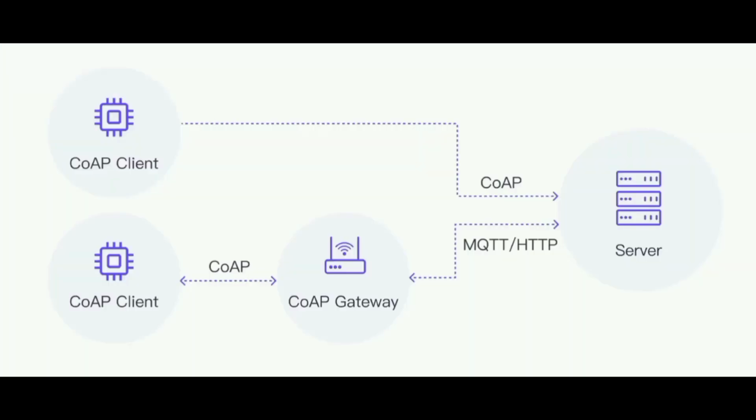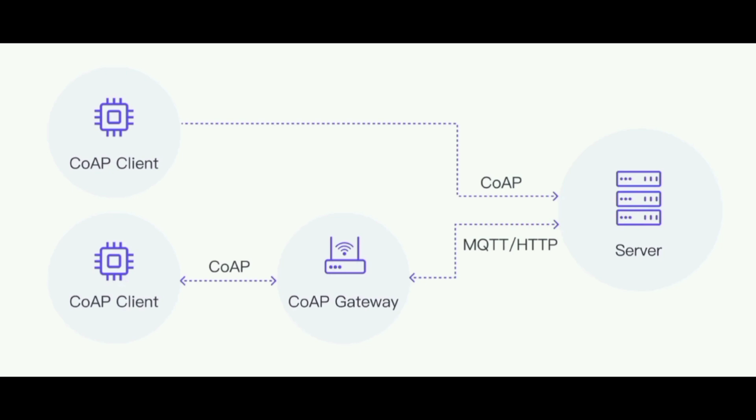Like I said, CoAP is a lightweight way for small devices like sensors to send data. In this setup, we have two CoAP clients, tiny devices that collect or send information. The first CoAP client sends its data to a CoAP gateway. The gateway converts the CoAP message into either MQTT or HTTP, so it can be understood by the main server, which is like the cloud, as you can see on screen.